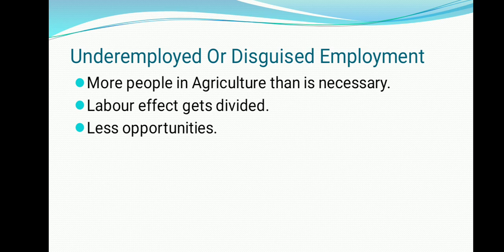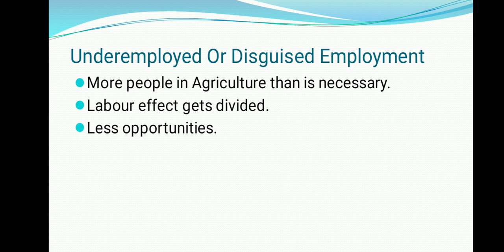How? Suppose there is a family of farmers in a village, and there are 10 people in that family, and all the 10 people are not going to any other workplace. They all are engaged in that crop work. Now, since all the 10 people are available, they have divided their work, whereas the same work could be done by 6 people also.